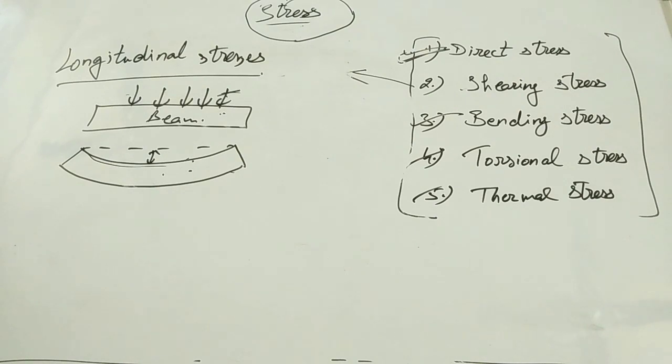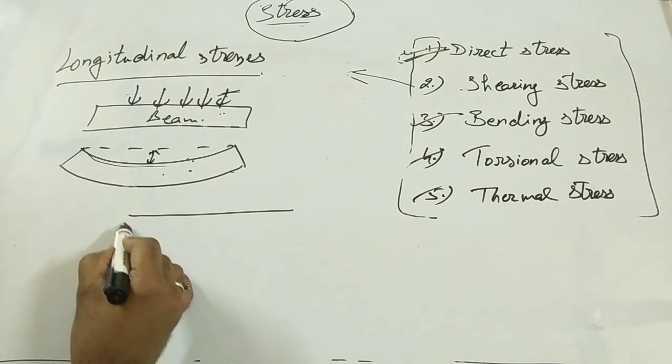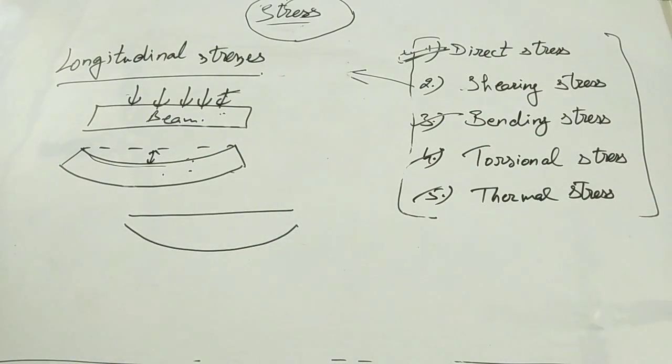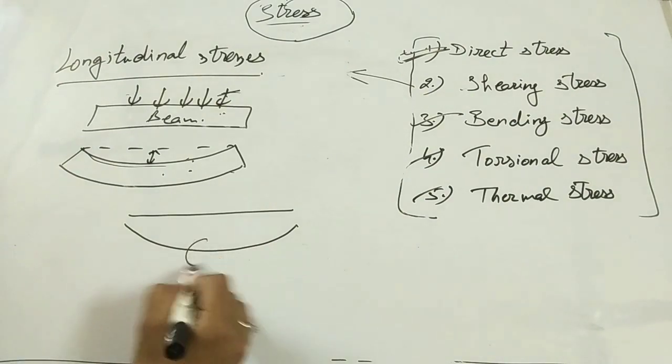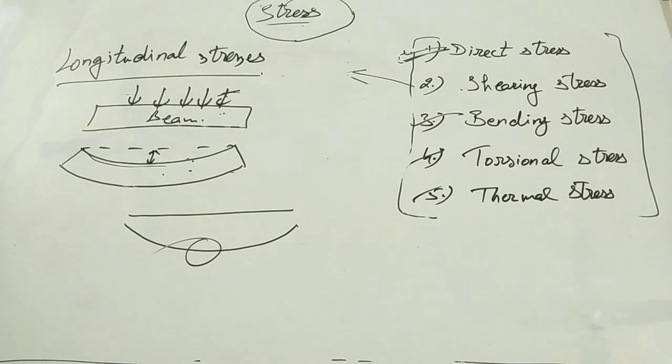You can take the example of a wire where you will put some clothes, wet clothes. When you put some wet clothes, what will happen? The straight wire will deflect downside. So the resistance offered by the member, the resistance offered by the wire against the bending, against the deflection, is known as longitudinal stresses or bending stresses.